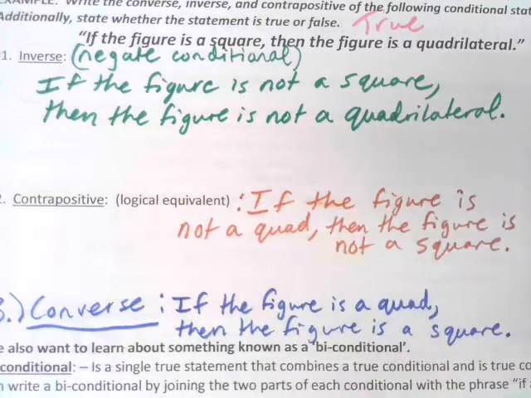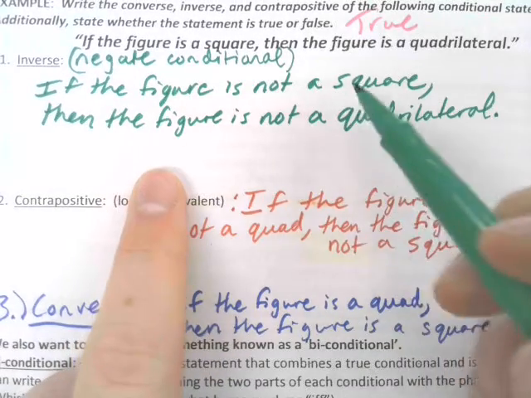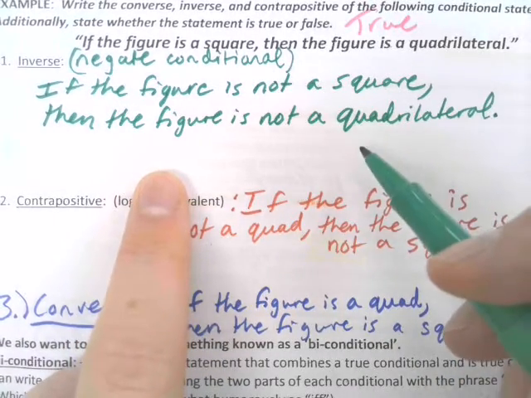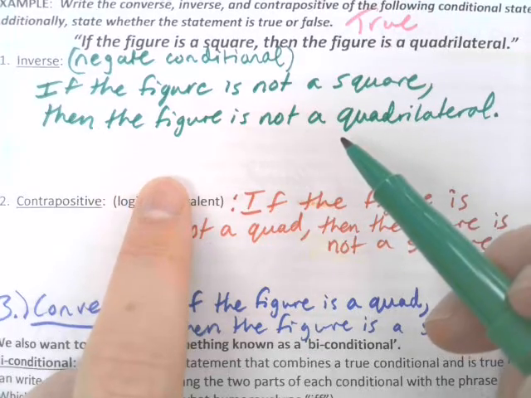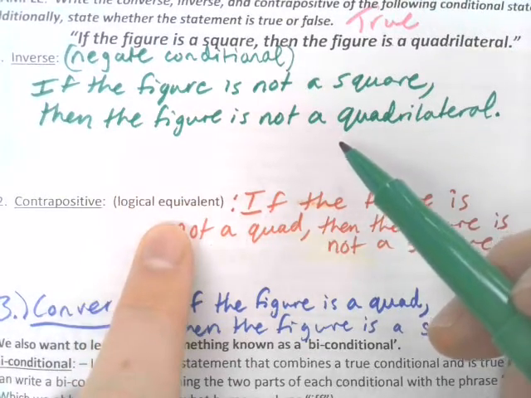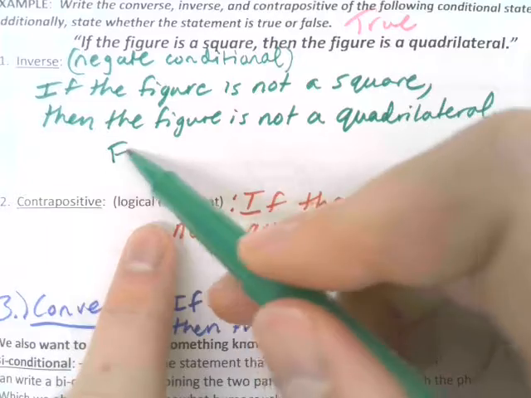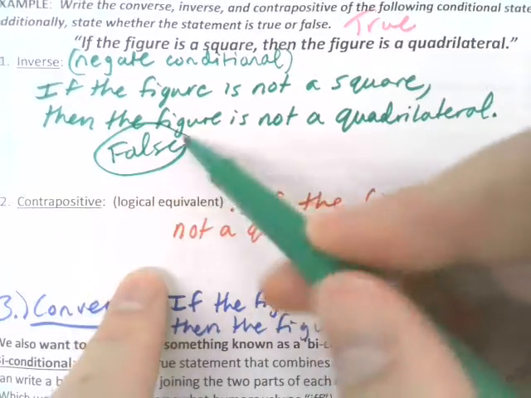That means we now put not into both the hypothesis and the conclusion of the conditional statement. If the figure is not a square, then the figure is not a quadrilateral. Well, there are plenty of other figures that aren't squares that are quadrilaterals: rhombuses, parallelograms, rectangles. So this right here is false.